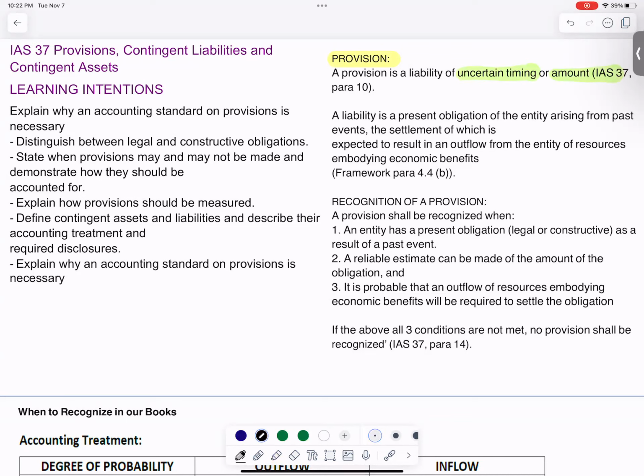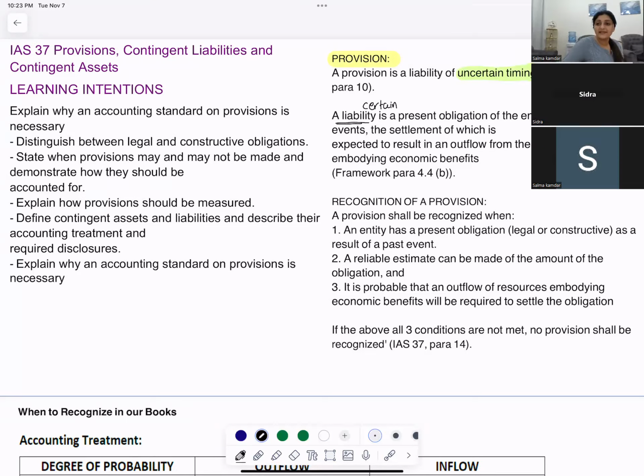Understand. When I talk about a liability, it means I am very certain about when I am supposed to pay the amount. I am very certain about the obligation, and it is an obligation that I have to fulfill. Something has happened in the past, and now I have to pay the amount.